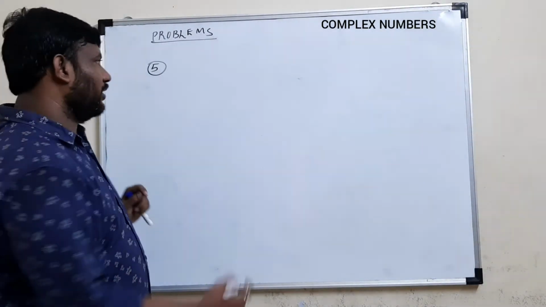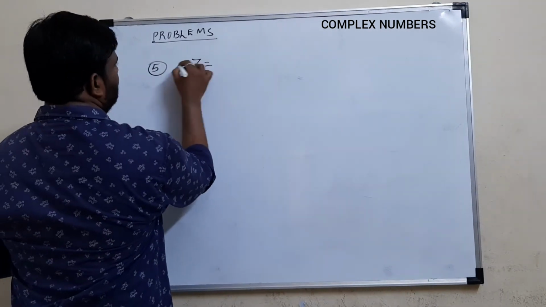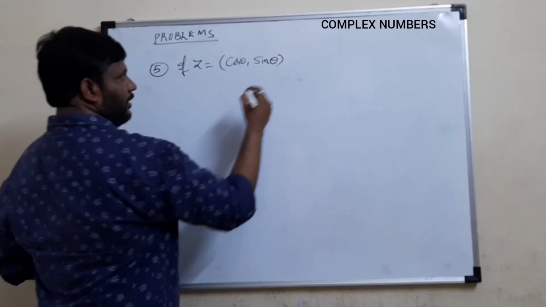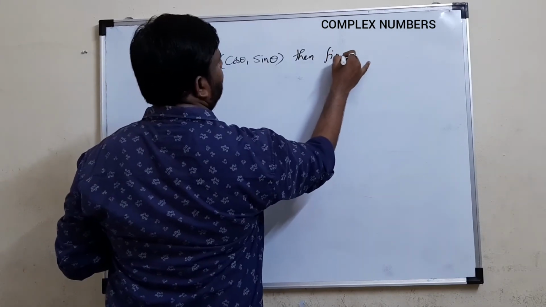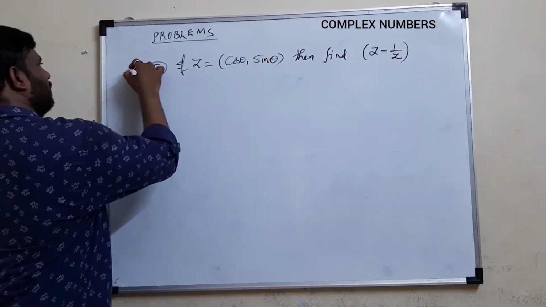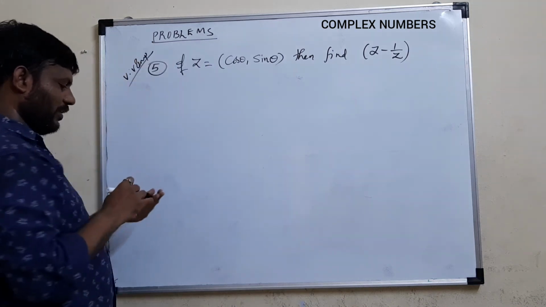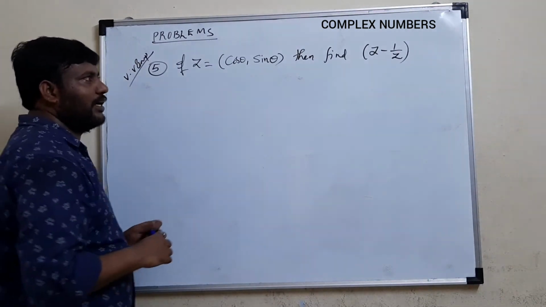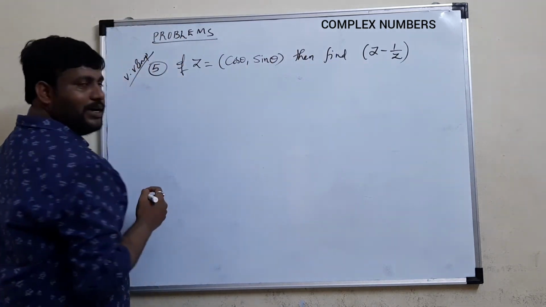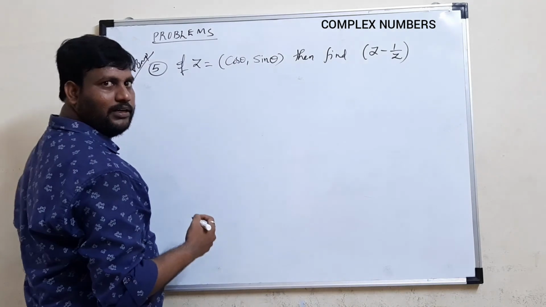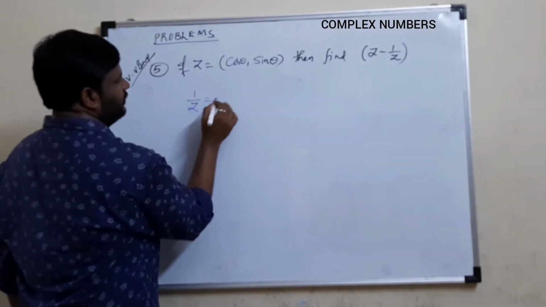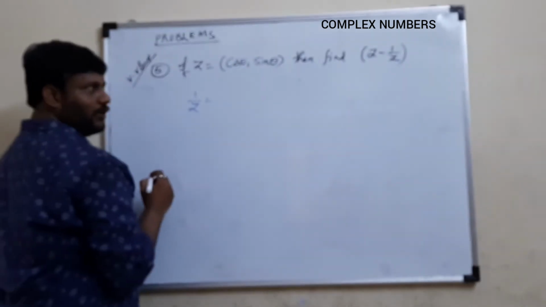Friends, next, the fifth question. Suppose z is considered as cos theta comma sin theta, then find z minus 1 by z. This is also a very important question, and for board level also this is very important. Okay students, for the given z you need to find this. In that, z means the given complex number, and 1 by z, as we saw before, is nothing but the multiplicative inverse of a complex number. First find 1 by z for this.